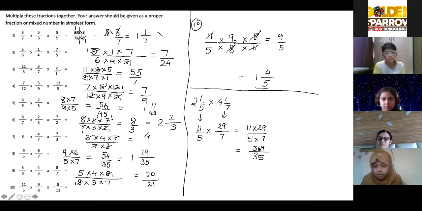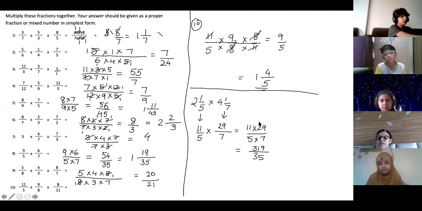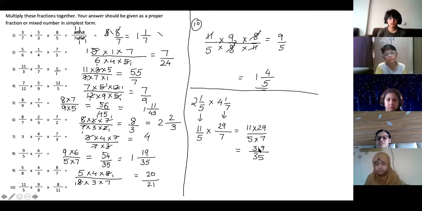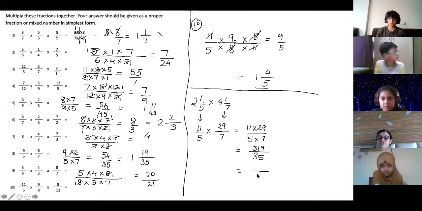Yes, it is 319. 11 nines are 99, carry 9. 11 twos are 22. 22 plus 9 is 31. So 319. Muhammad Saqib, change it into mixed fraction. Do it in your notebook and give me the answer.